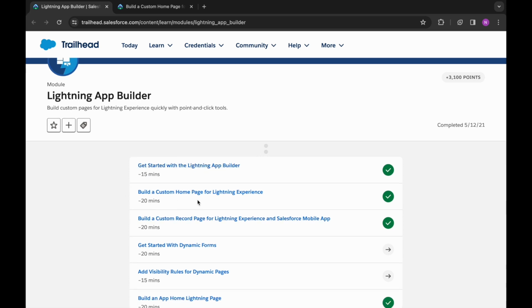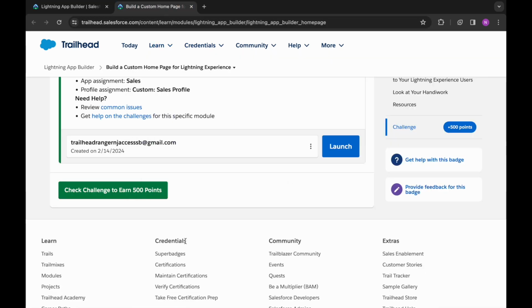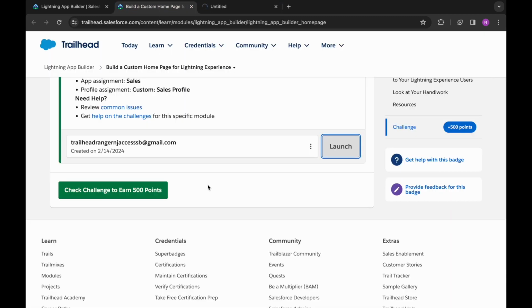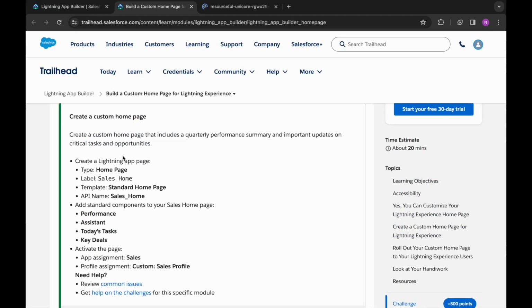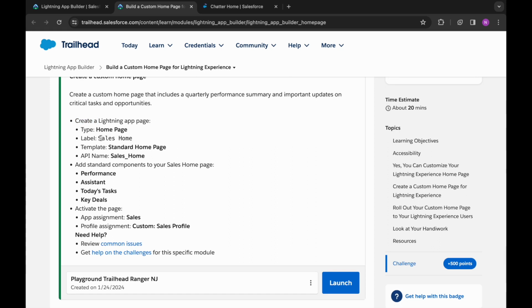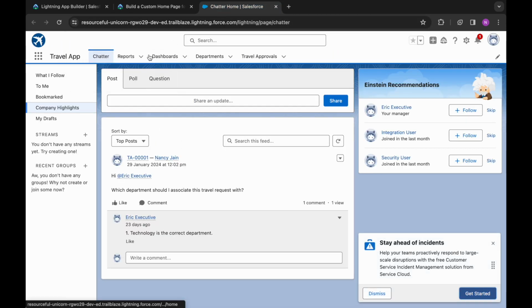So let's get started with the second challenge, that is build a custom home page for lightning experience. I'll launch the Trailhead playground, and now let's see what we have to do. We have to create a lightning app page first and name it as sales home, and its template should be standard home page. So we'll open this.